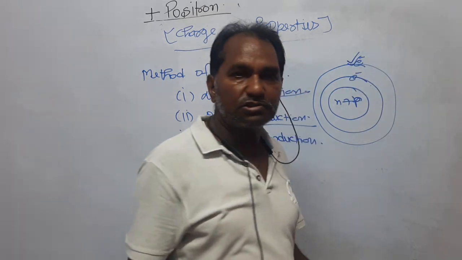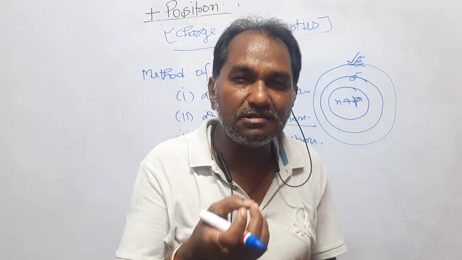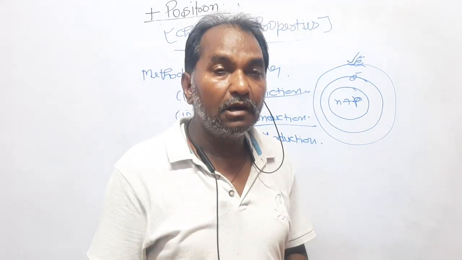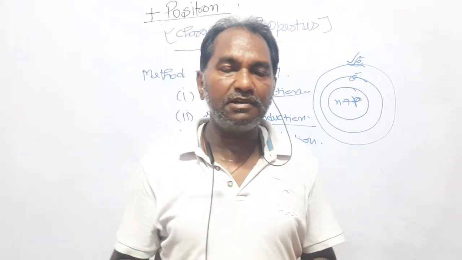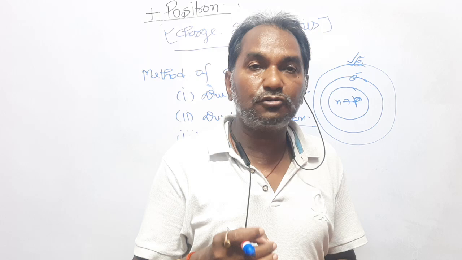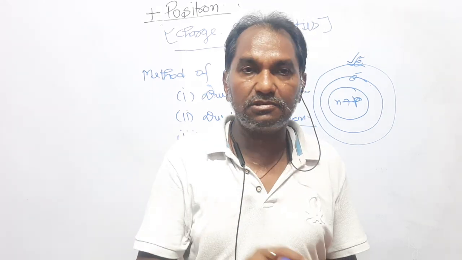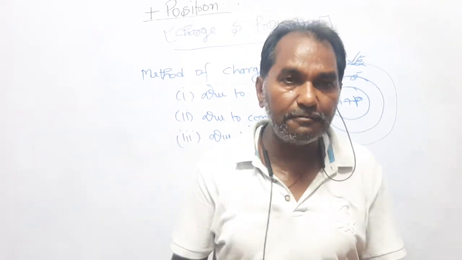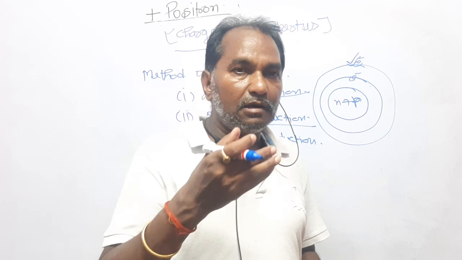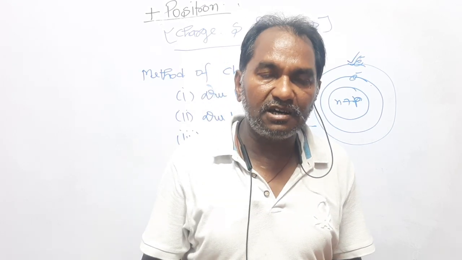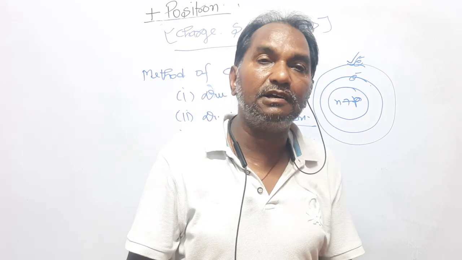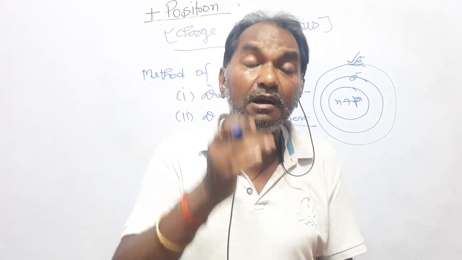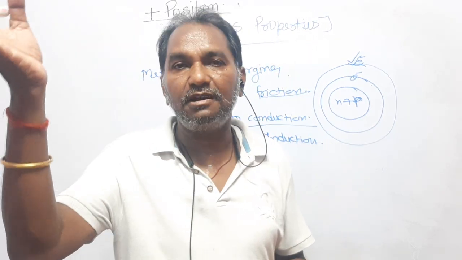From the outermost orbit of the atom, an electron can easily be taken out, right? It means that whether it is a positive charge or negative charge, there is a transfer of only electrons. Proton is not transferred. If you say that a body has got negative charge, it means it has received some electrons, and if a body has got positive charge, it means it has lost some free electrons.